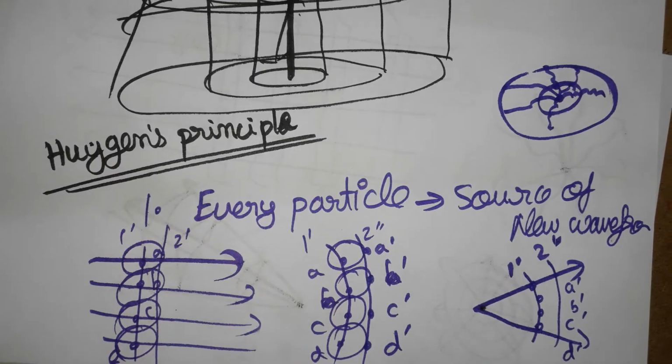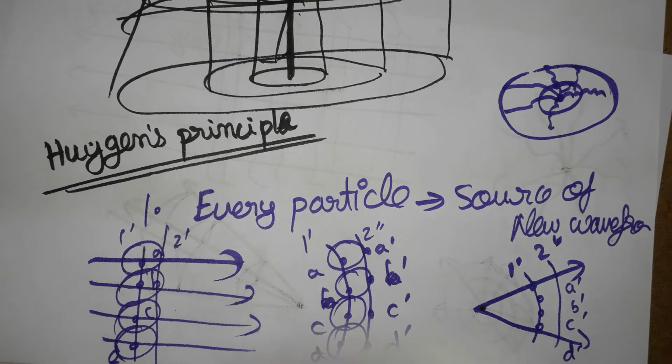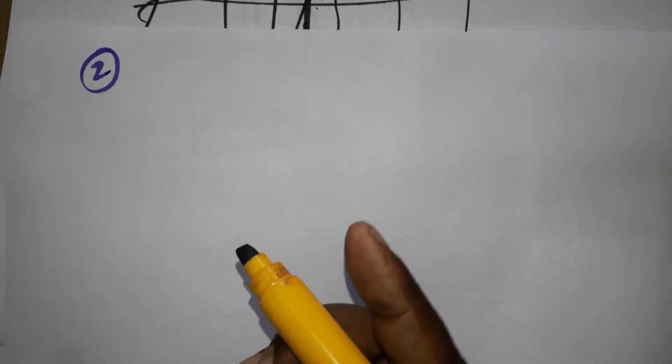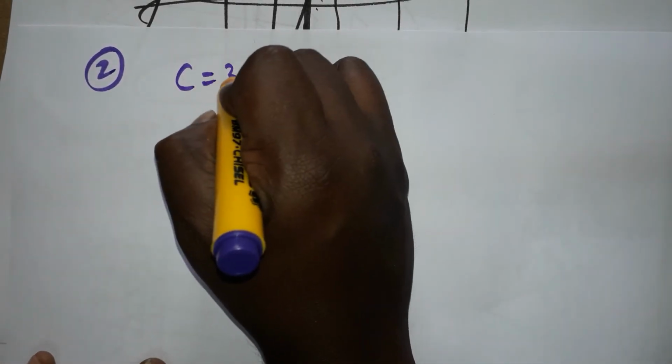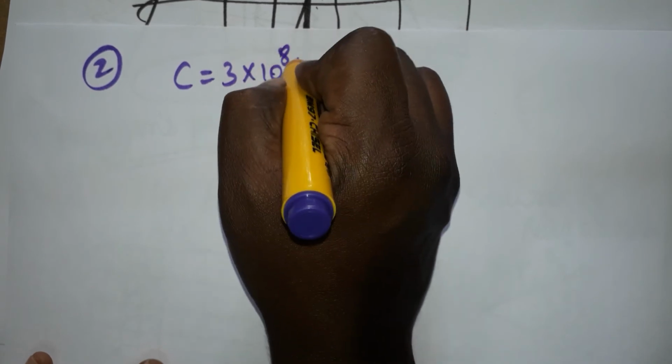Okay, now I am going to the second statement. The wavefront or wavelet will travel in all directions with a uniform velocity c equal to 3 into 10 power 8 meters per second.